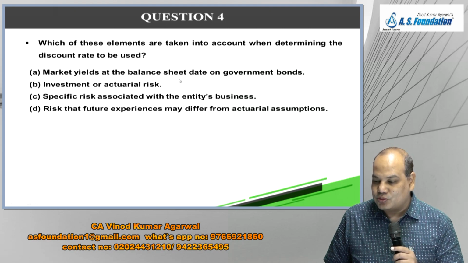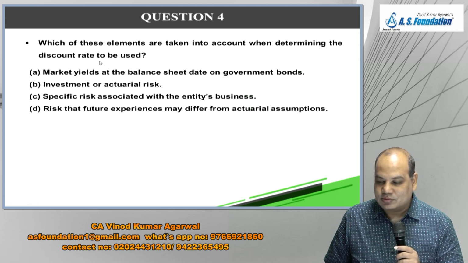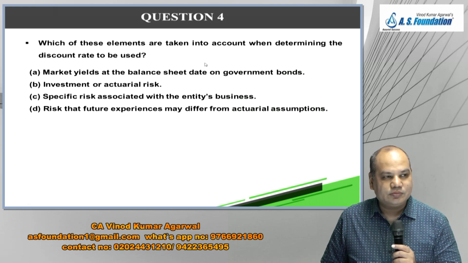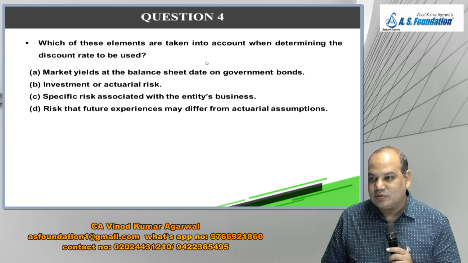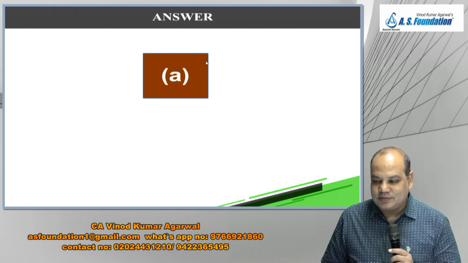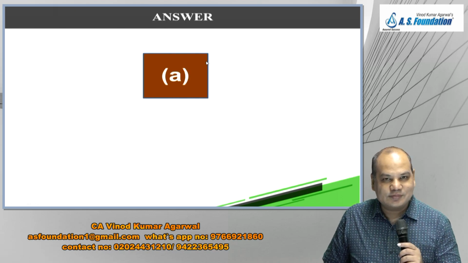Which rate is used in determining the discount rate? Market yield at balance sheet date on government bonds. Yes, agreed. So the answer is A.